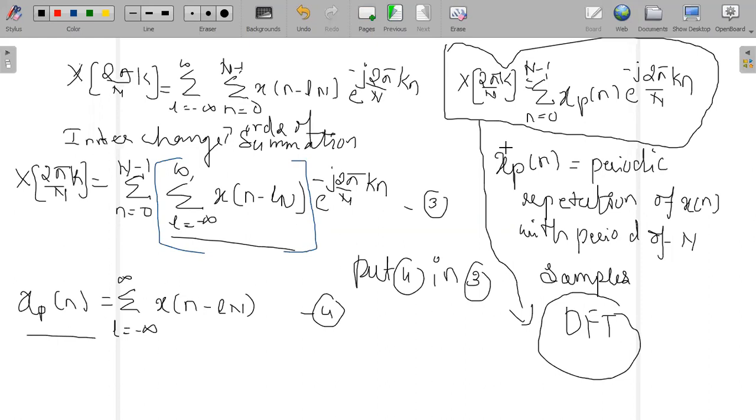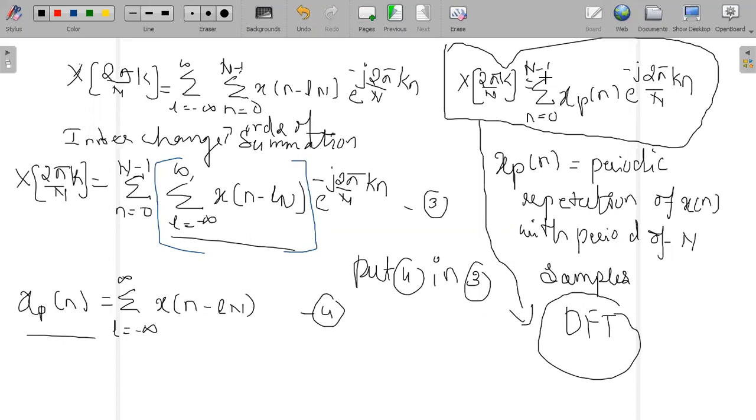So if I replace this whole summation from minus infinity to plus infinity by xp of n, I get periodic sample values, where each one is a repetition of x of n. In the sense, even if you calculate from 0 to N minus 1, it means you are almost done with the signal which you would calculate from minus infinity to plus infinity.